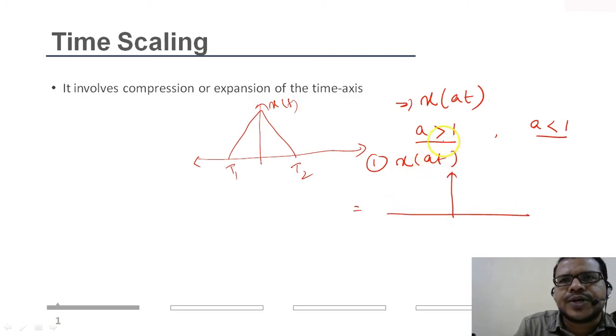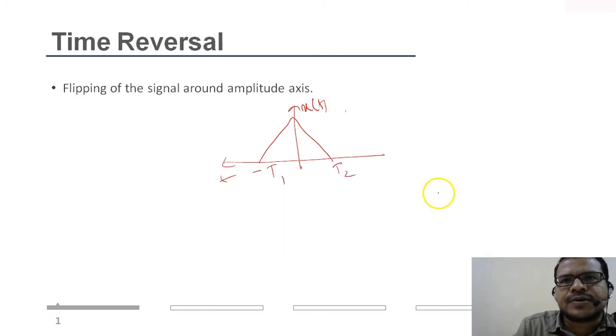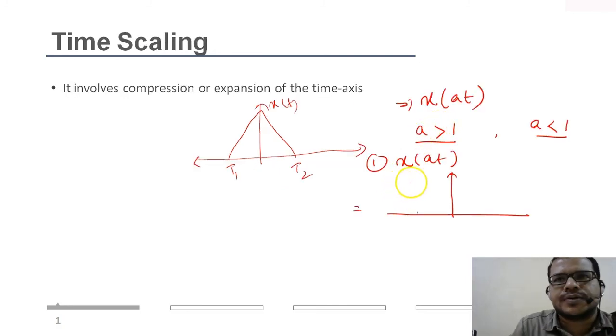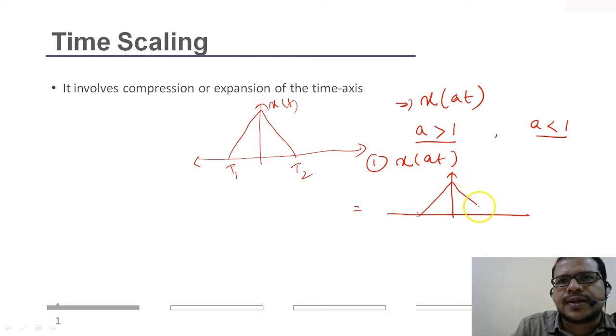I am showing you for the instance a greater than 1, the compressed version. This is the signal that comes out after the scaling. Here the amplitude will have no change, only the time axis will change because I am doing the scaling operation on the time axis only.